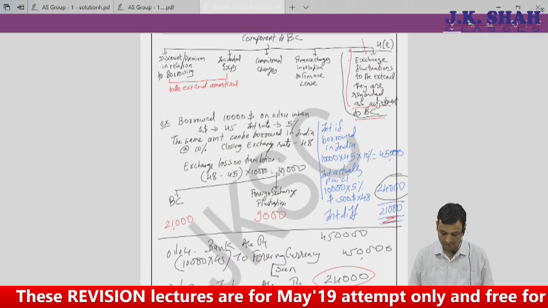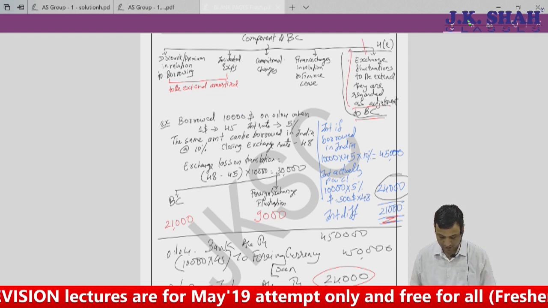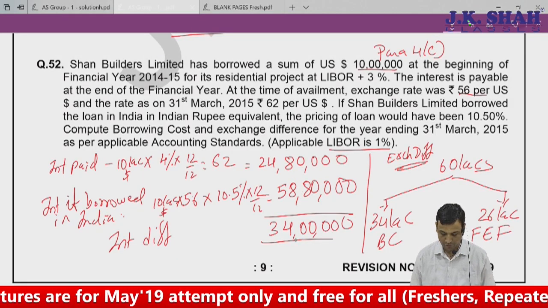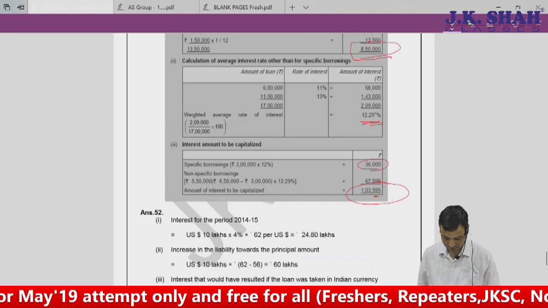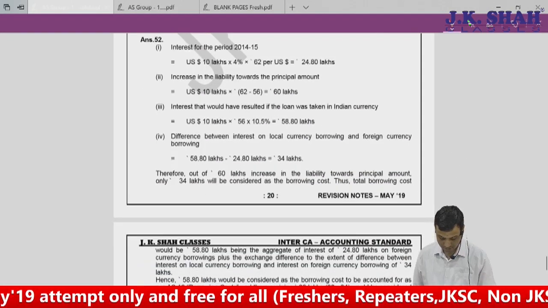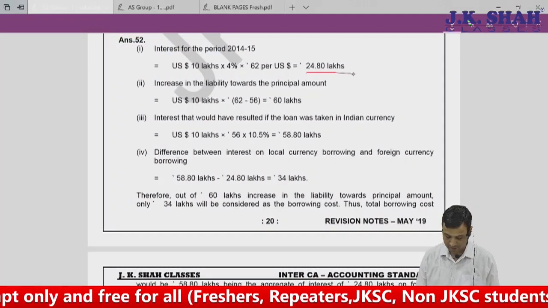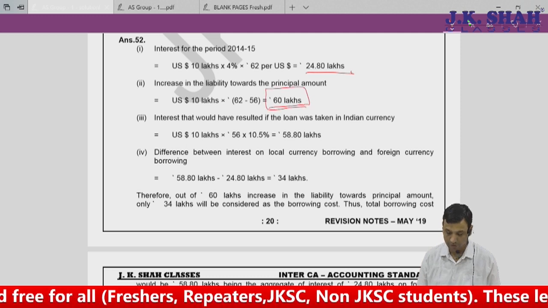When I'm writing interest difference here, please see to it that this is higher. From this I got a benefit of 34 lakhs because I borrowed from US. So here your answer is: interest for the period actually paid 24,80,000. Increase in liability is the increase in the value of your loan.